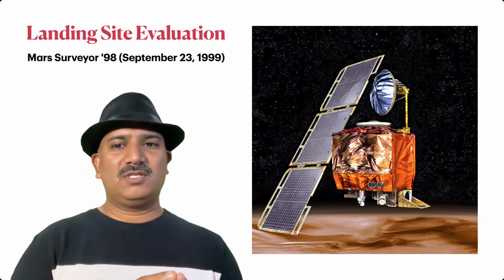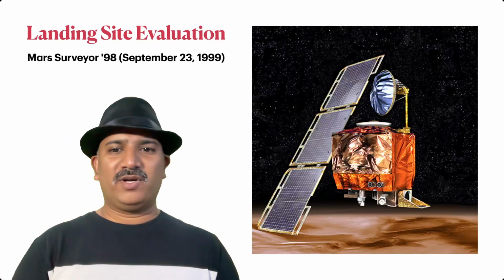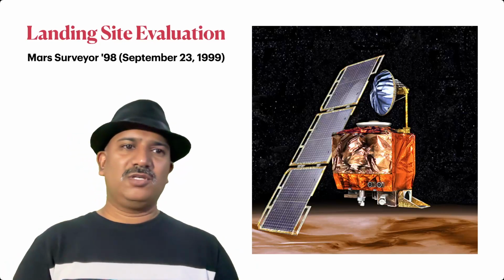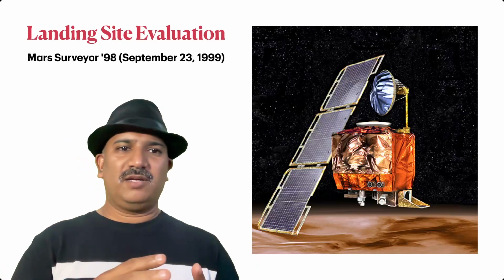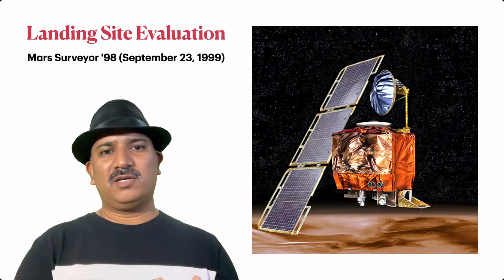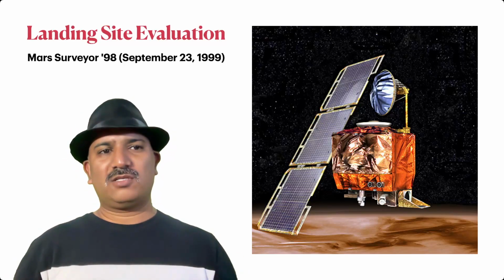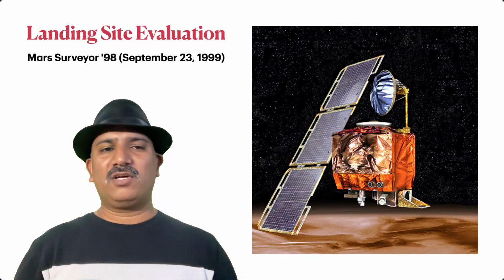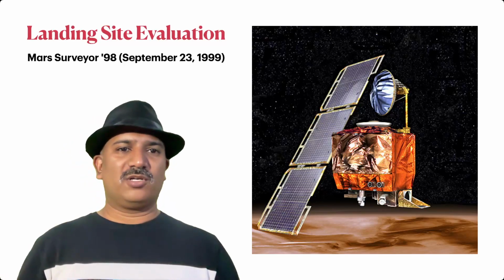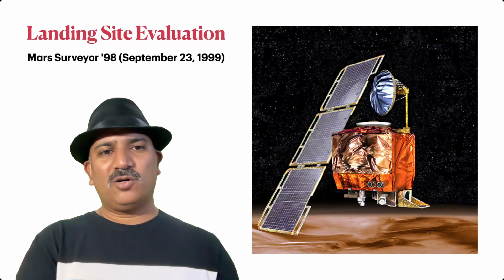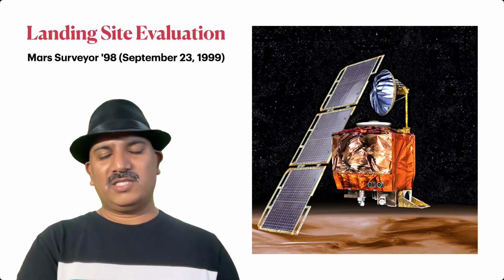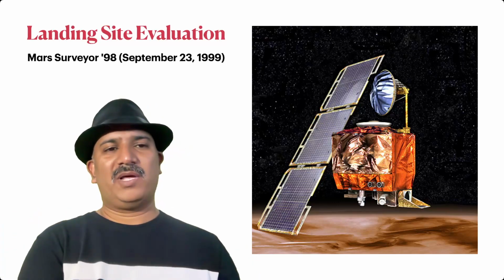The next one is site evaluation. In fact, this is an example from a Mars mission, the Mars Surveyor 98, on September 23rd, 1999. It was supposed to land on a specific location, but selecting a location is very crucial for the success of the project. It is not just landing on the moon or on a space object like any planet or moon.